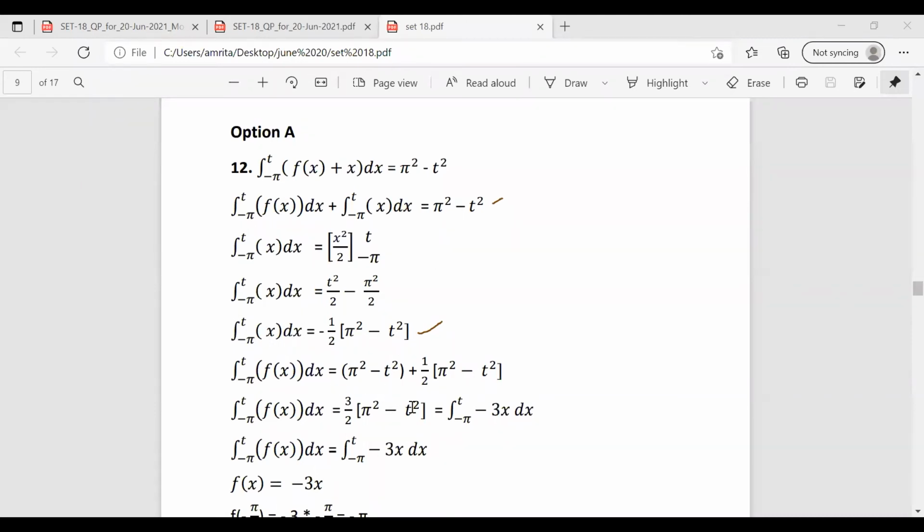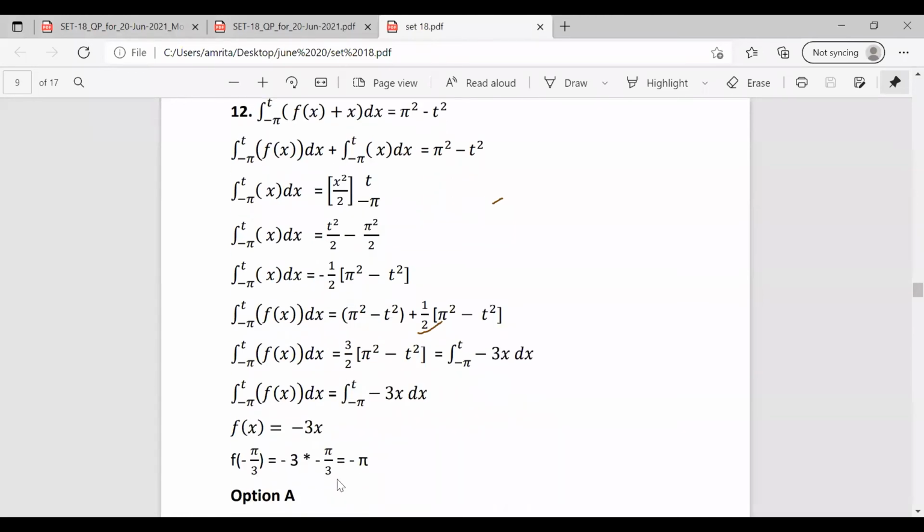Substituting this and taking the minus 3 outside, it becomes the integral from minus pi to t of minus 3x dx. So the integral from minus pi to t of f of x dx equals the integral from minus pi to t of minus 3x dx, and we can have f of x as minus 3x.